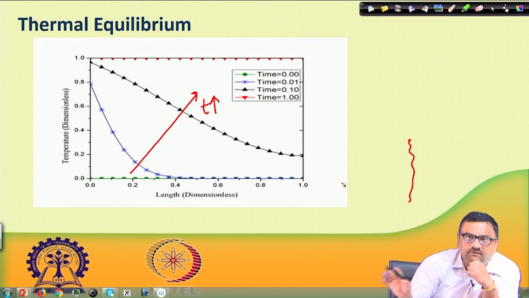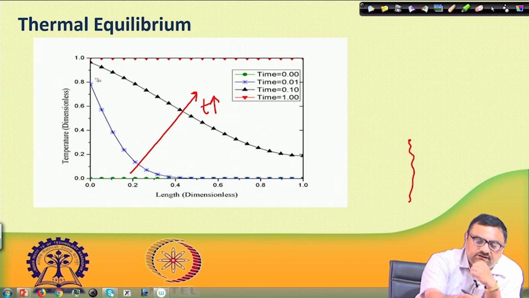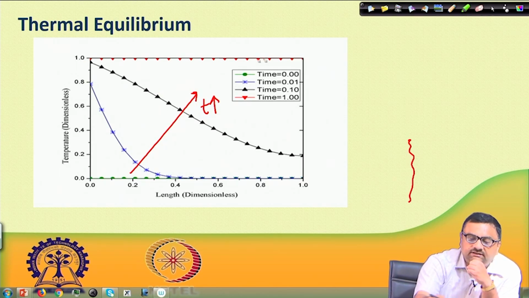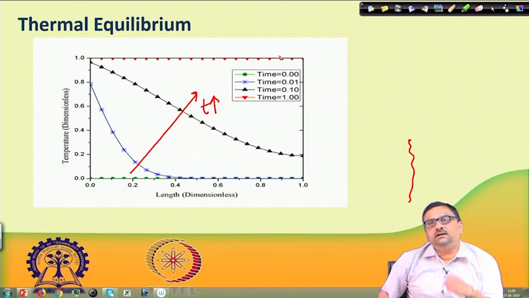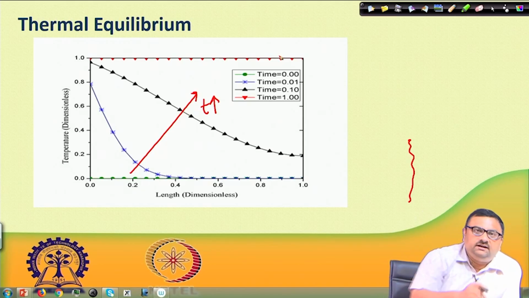Fluid front might have travelled already. So you find that the temperature is increasing gradually, and at much higher time, the time was made dimensionless in such a way that T hat at 1.0 is the same everywhere. So the temperature of the entire porous medium would be at the inlet temperature.